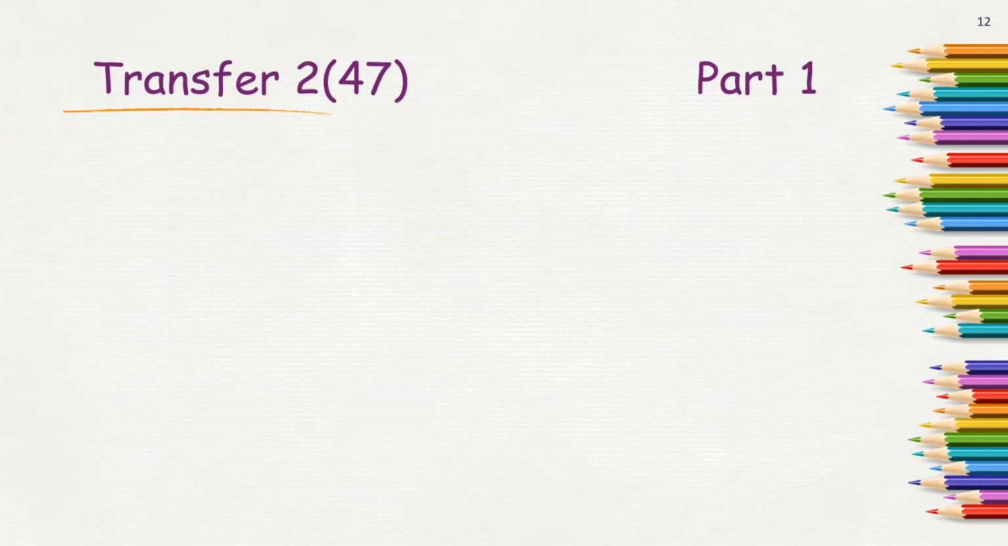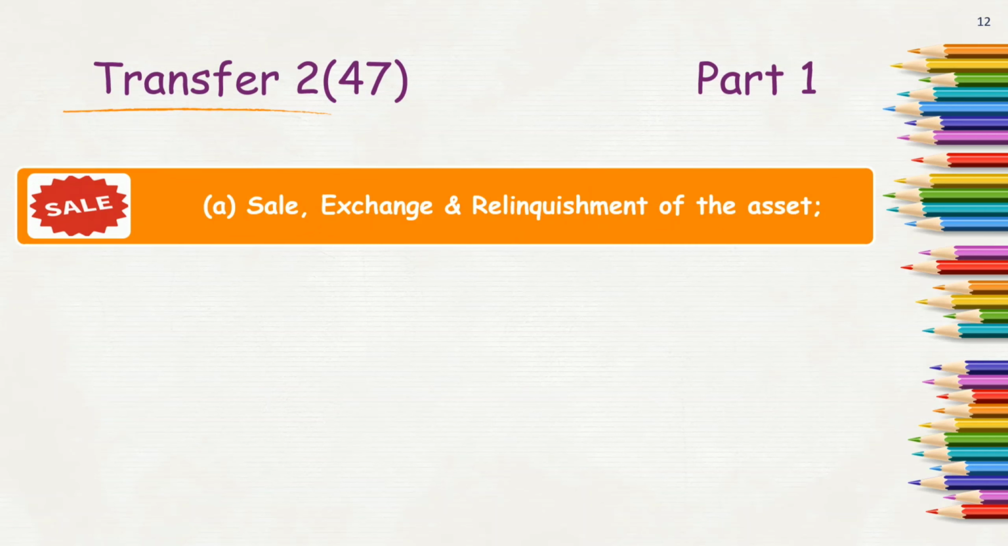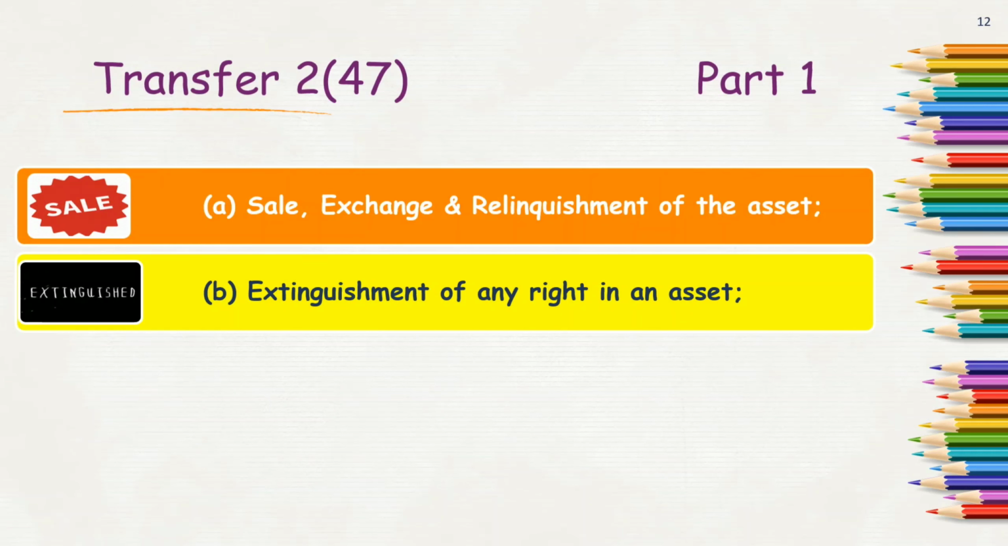We start with the transfer of asset definition. Transfer is given in section 2 subsection 47. So let's go on to this definition. The first item that is included in the definition of transfer is sale, exchange and relinquishment of asset. So let's see what is sale, exchange and relinquishment. When I actually sell or exchange it for any other goods or currency, or when I relinquish, that is I am not now having any right on that particular asset.